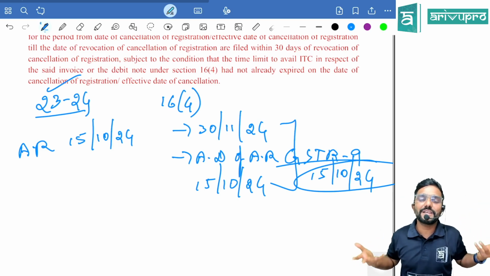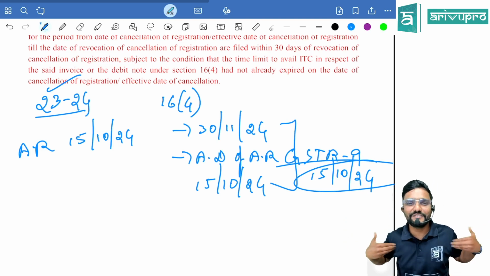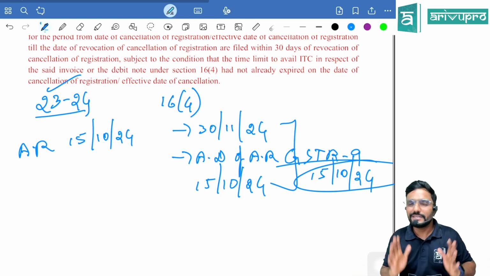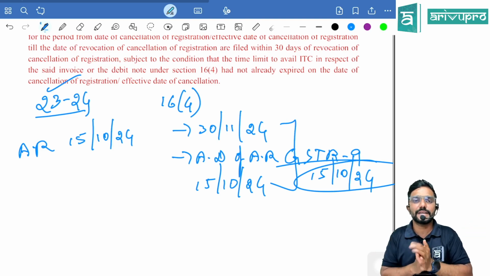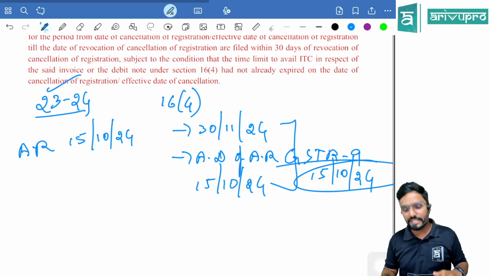Sir, normally we claim the credit in the same month or maybe next month, because that is the benefit given to the person. So you will try to claim it as early as possible. But this is the deadline, the maximum time they are given under the law. This is under section 16(4).